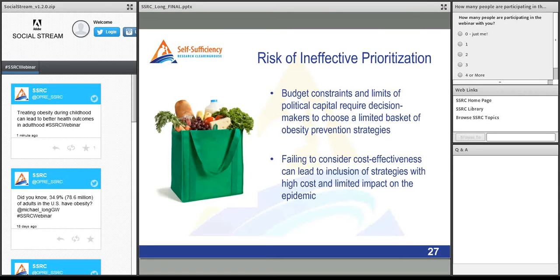So what is the risk of ineffective prioritization, of not using cost effectiveness as a tool to guide the investments that we're making? There are budget constraints and limits of political capital that require decision makers to choose a limited basket of obesity prevention strategies. We're not going to do everything. And failing to consider cost effectiveness can lead to inclusion of strategies with high cost and limited impact on the epidemic. And so using cost effectiveness allows us to get the right things into the basket, knowing that we can't put everything in.